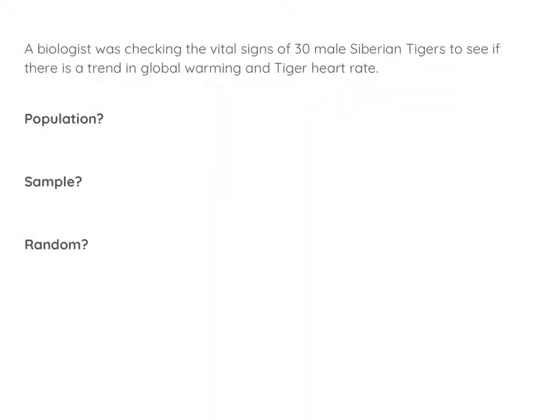A biologist was checking the vital signs of 30 male Siberian tigers to see if there's a trend in global warming and tiger heart rate. This one has a tricky population. Make sure you look at what is it they are checking and what is it they wanted to know to determine who our population is.